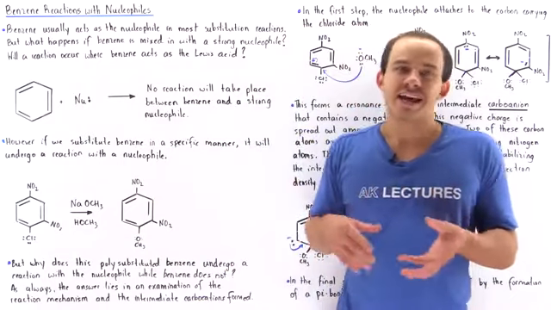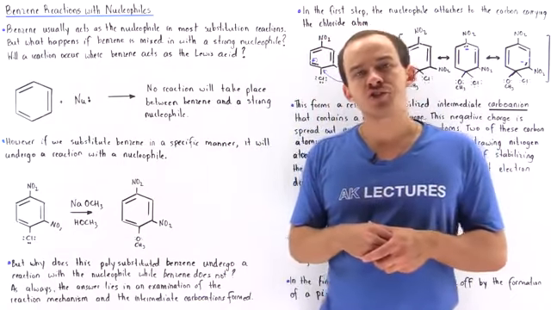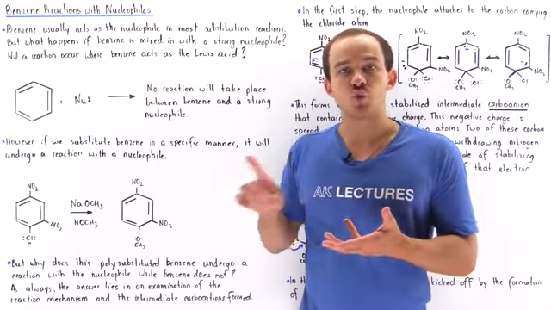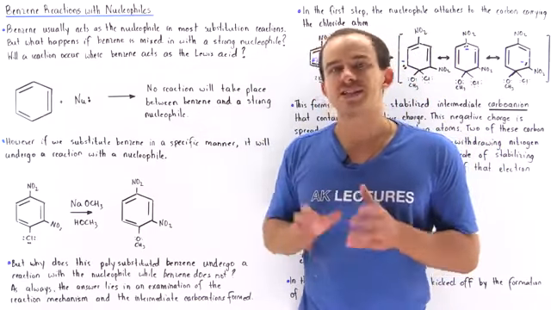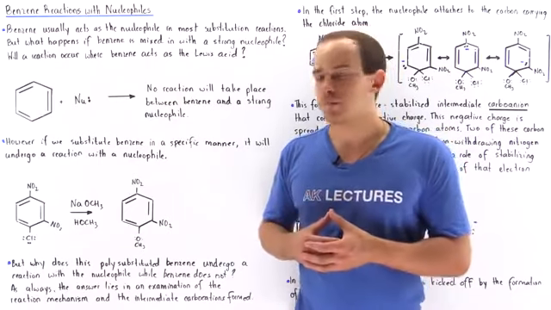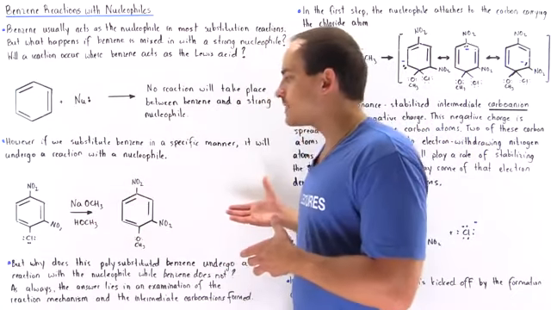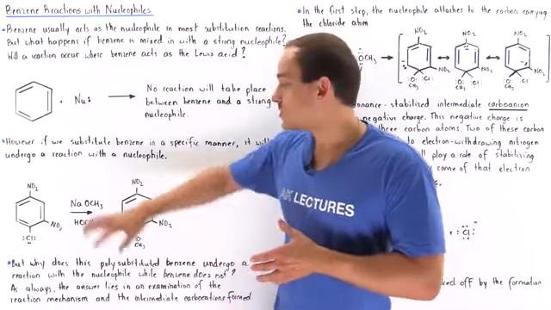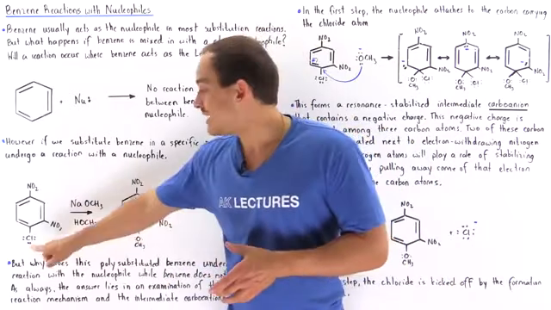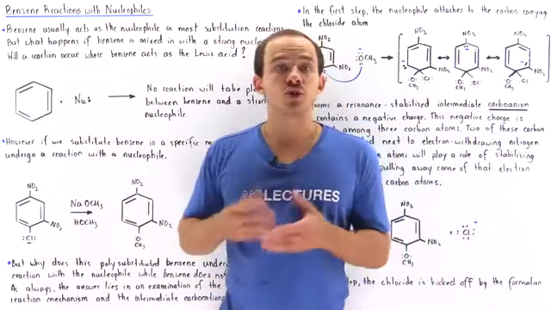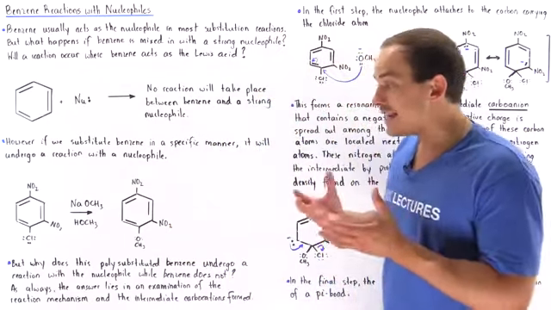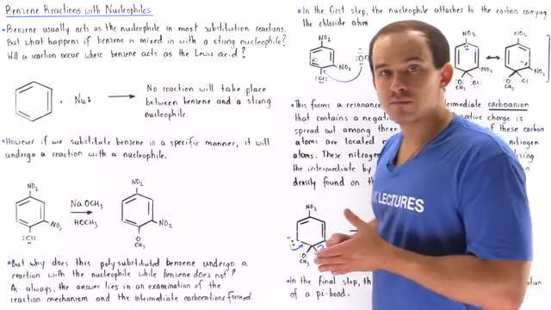And as always, to answer this type of question, we have to examine the mechanism of this reaction as well as the intermediates that are formed. How exactly does our nucleophile attack our benzene ring, displacing and replacing this chloride atom? Let's begin by asking ourselves, can an SN2 reaction take place?